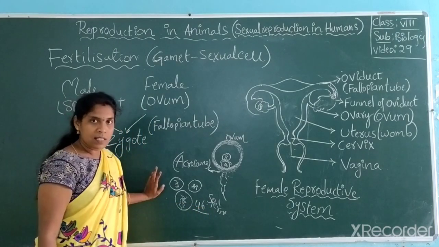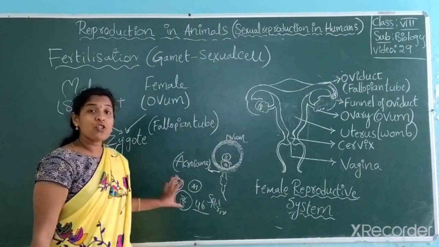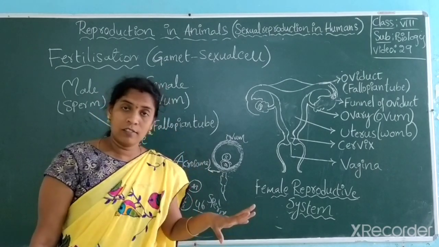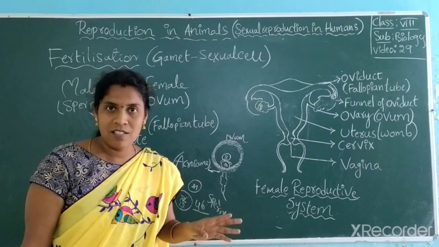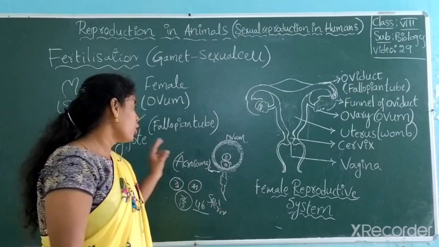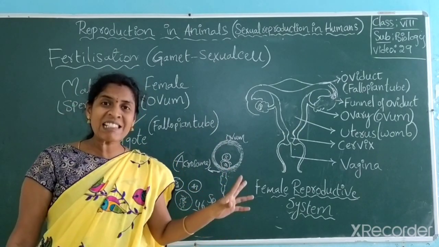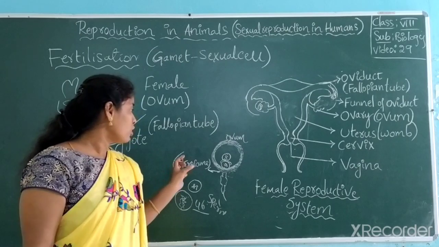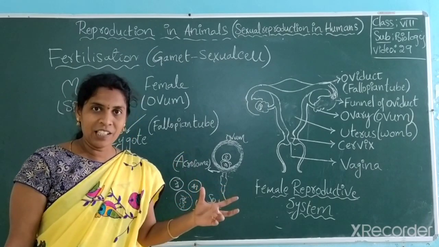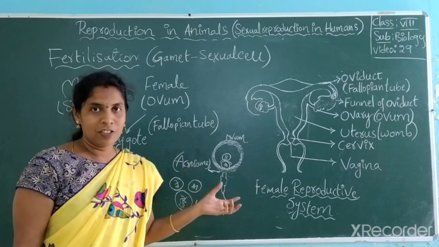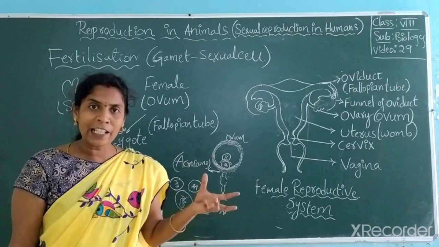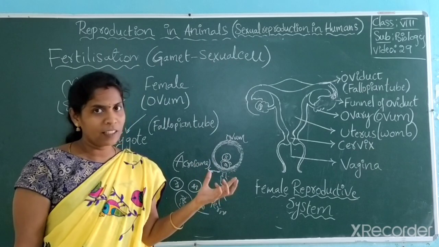From these 46 chromosomes, which chromosomes are dominating? The baby gets those characters. For example, if your mother's character is highlighted, then the baby gets that mother character. If father's character is highlighted, then the baby gets father's character.